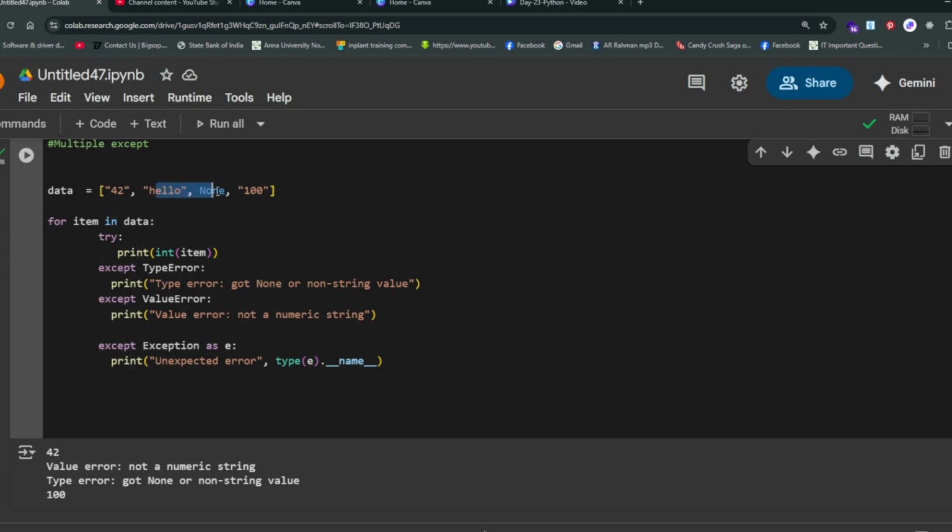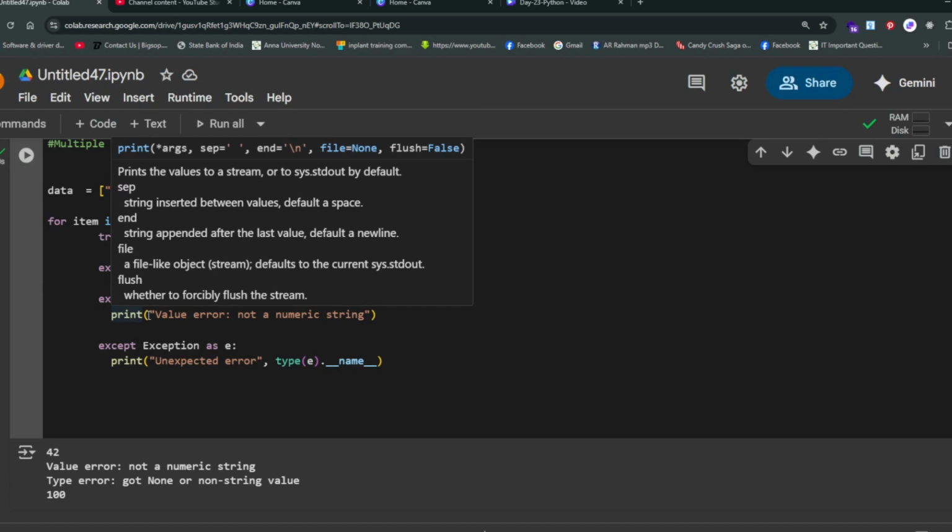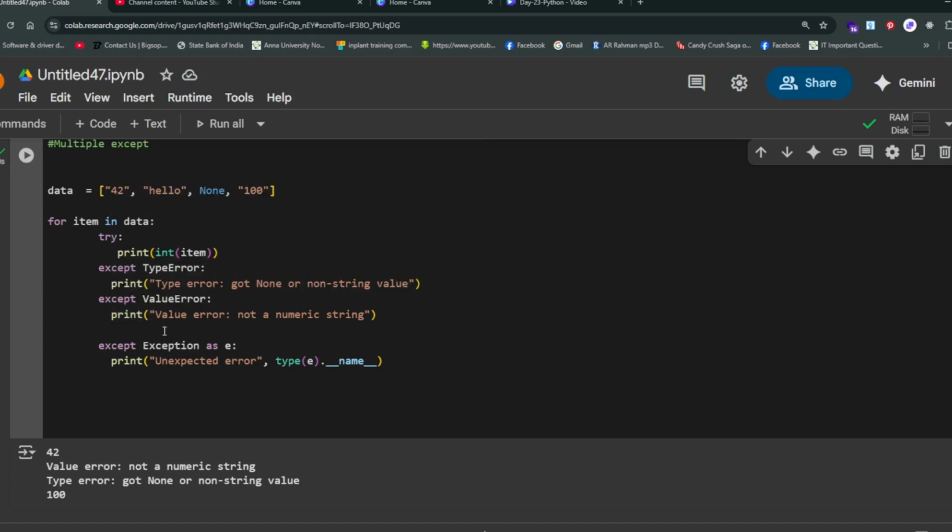These two we have to write an exception for. Then when the data comes like this, it gives these error messages nicely. These are all manually created using try and except. In that way, the exception is useful.